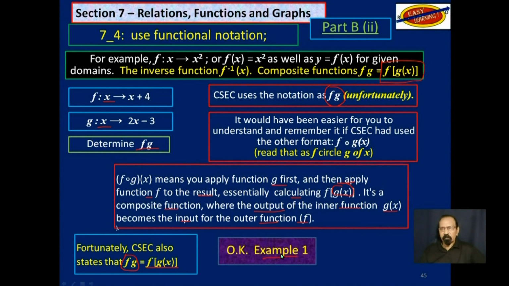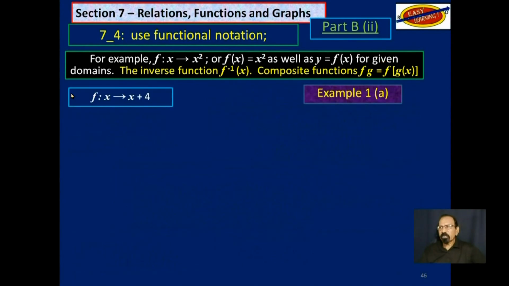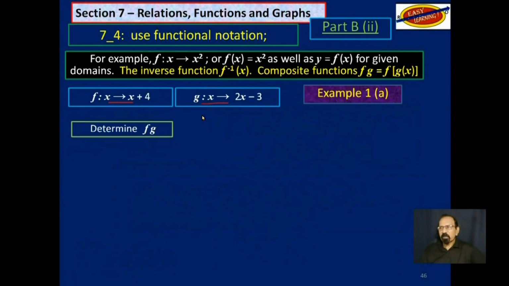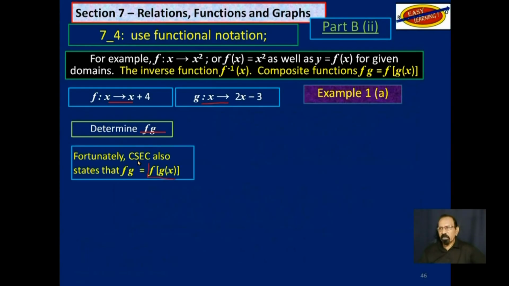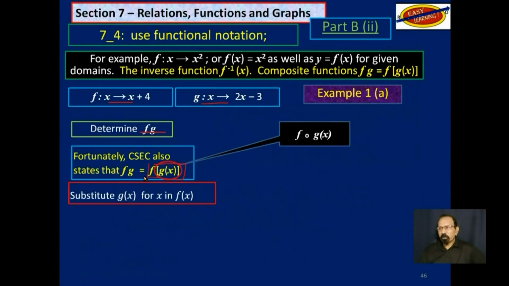So okay, example 1. So we have this function here, and we have this one here. Determine fg, or f of g of x. So what you would do, you would substitute g of x for x in f of x. So see where this x is? You will substitute this g of x. That's all there is to it.